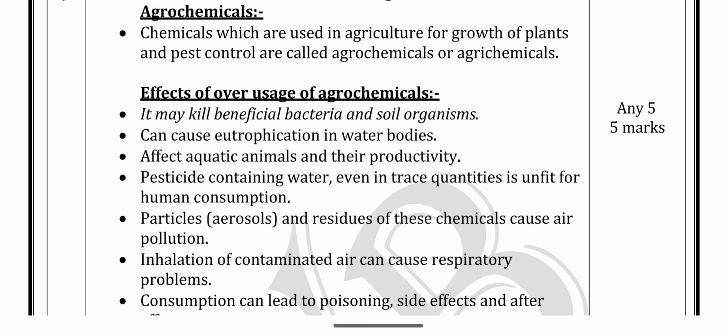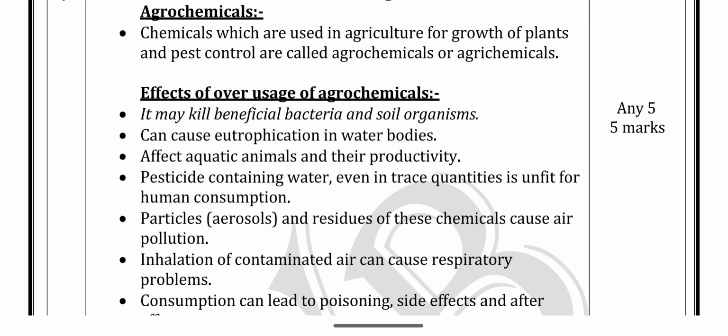The chemicals are used for plant growth and pest control, but over usage has effects on the human environment and the animal environment. It may kill beneficial bacteria and soil organisms. The soil has both beneficial and harmful bacteria, and over usage of chemicals kills the beneficial bacteria. It can cause eutrophication in water bodies.